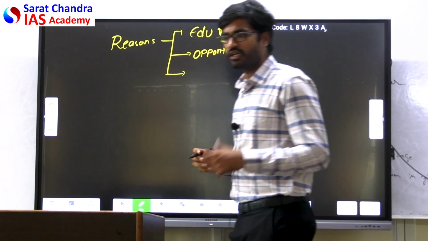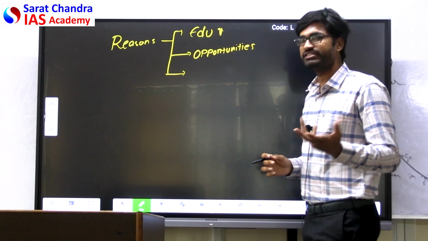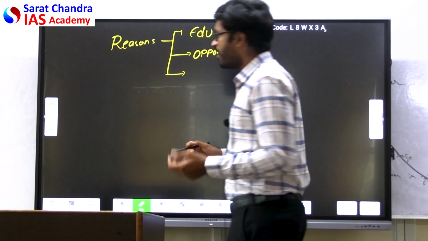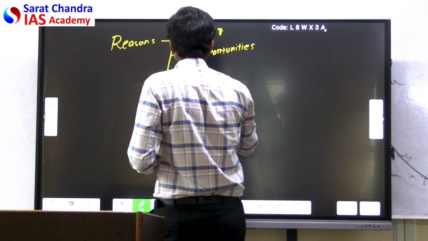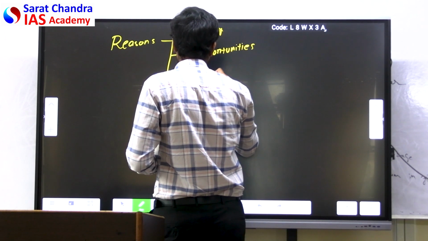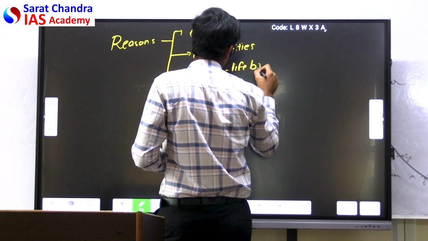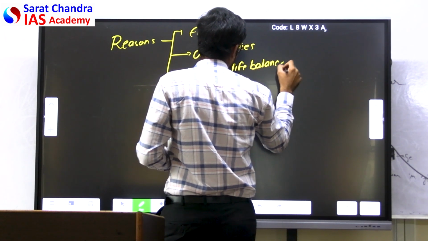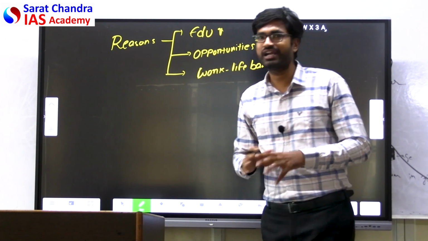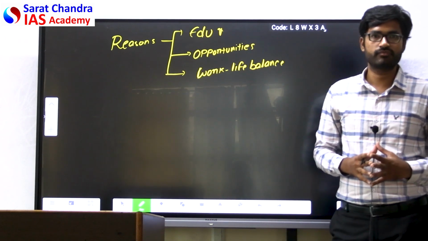Third, the work-life balance is getting disturbed.